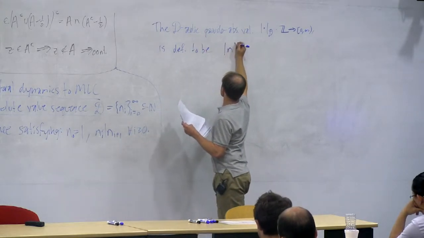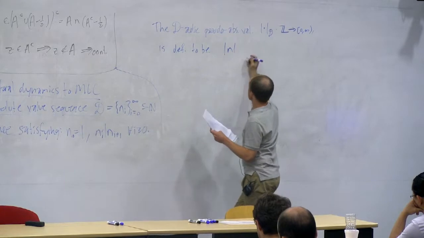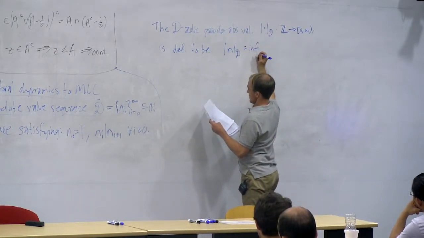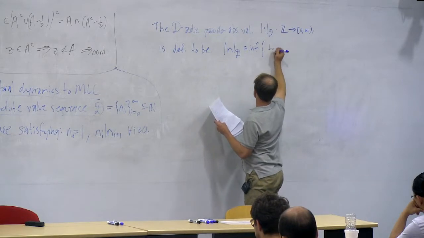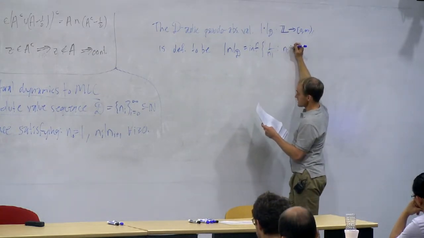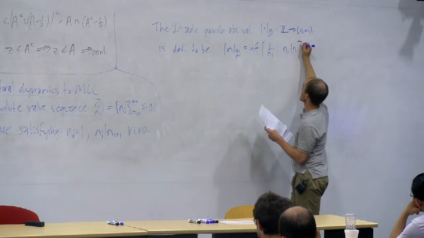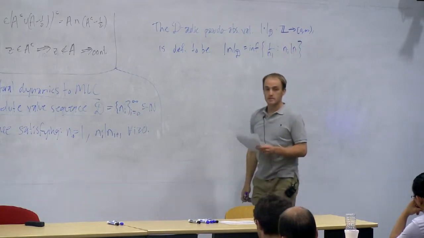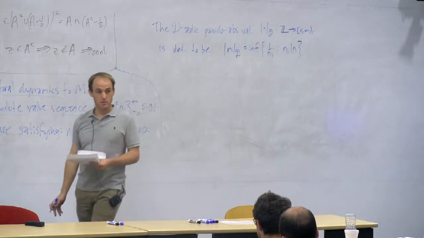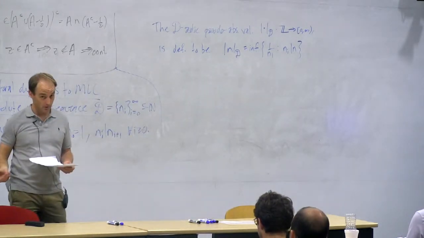The dyadic absolute value of an integer n is going to be the infimum of the set of 1 over n_i, where the n_i are taken from the set of elements of your pseudo-absolute value sequence which divide n. Okay? It's not a complicated thing. You just pick the biggest element of your pseudo-absolute value sequence which divides the integer, and you take the reciprocal.